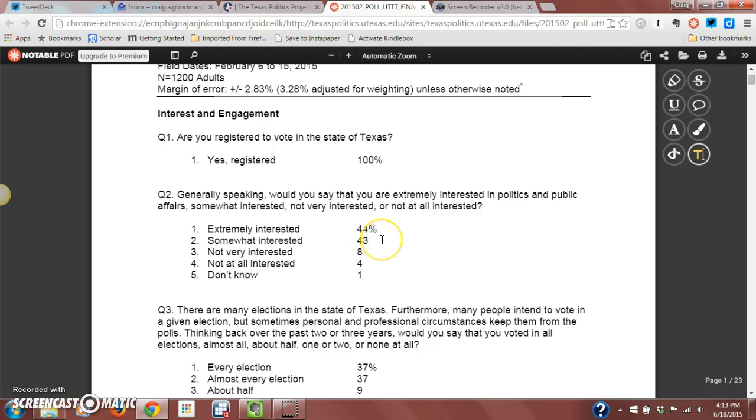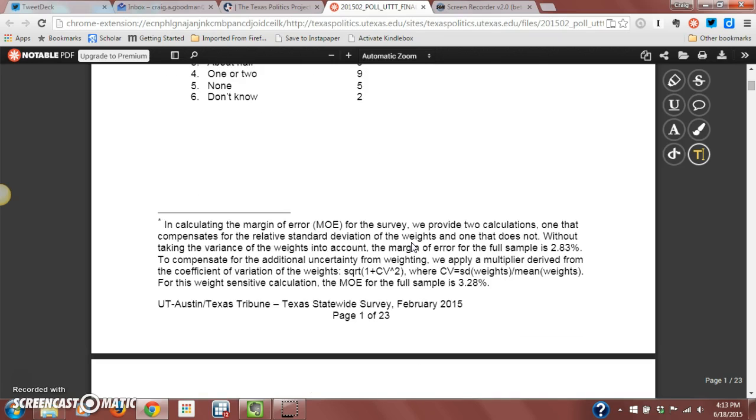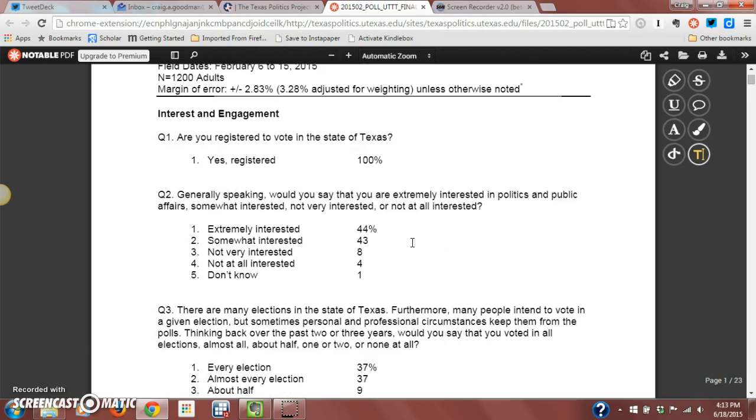But statistically speaking, there's no difference between the two because this difference, 1 point, is less than the margin of error that you see up here, which is 2.83%. So there's really no real difference between these particular things. And what you see throughout the rest of this document are the various questions that were included in the survey.